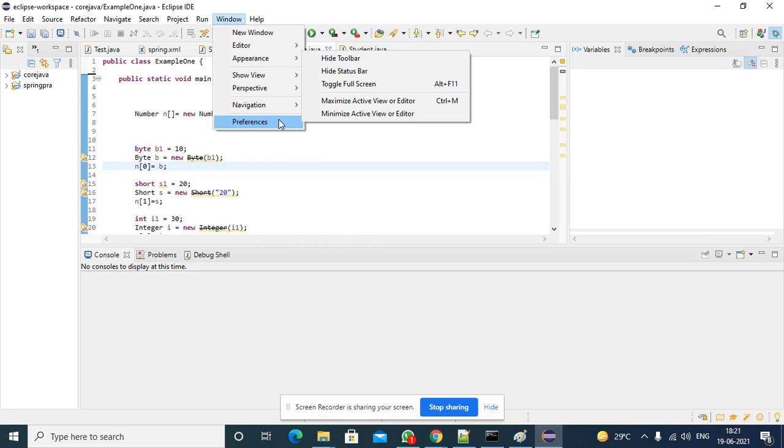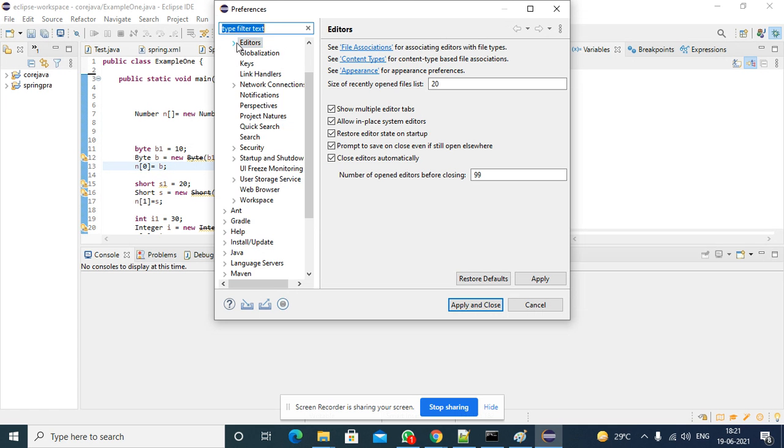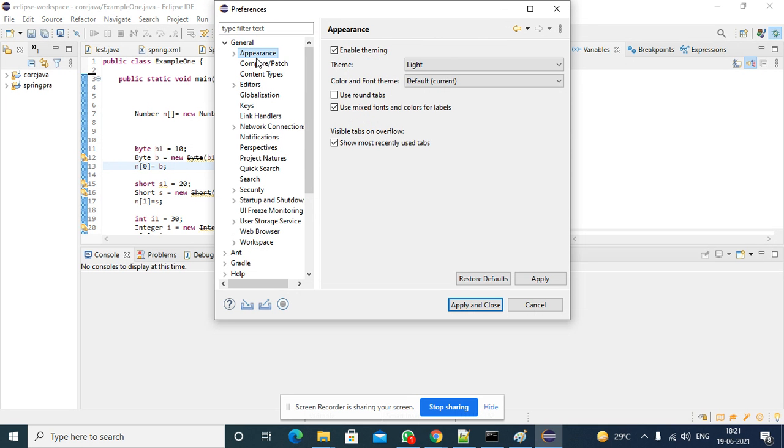So here, general, appearances. Default. Where is the font? Getting colors. No.